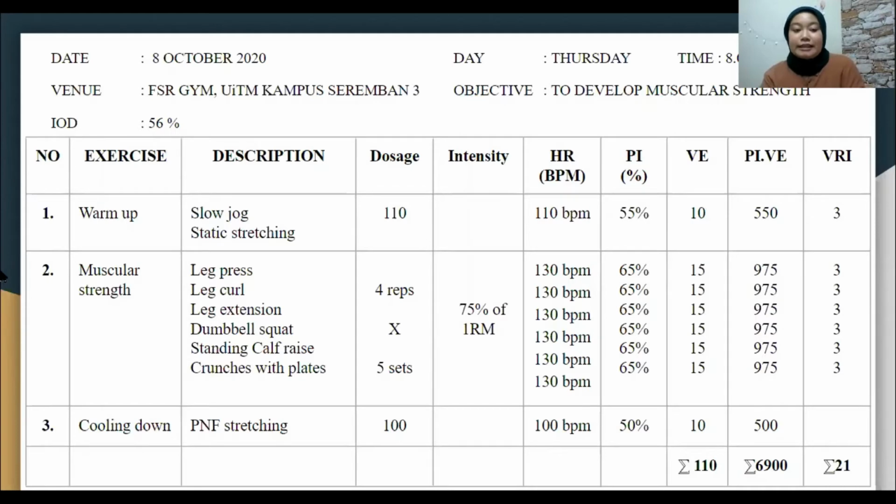Okay. Lastly is cooling down. We do the PNF stretching to reduce the stretch muscle. So the dosage is 100 beats per minute. So the PI is 50%. So the VE for cooling down is 10 minutes.